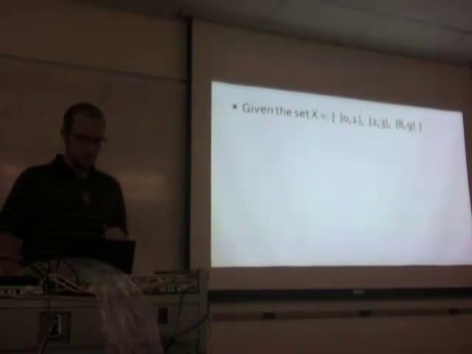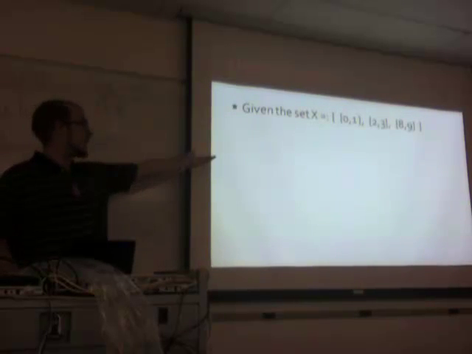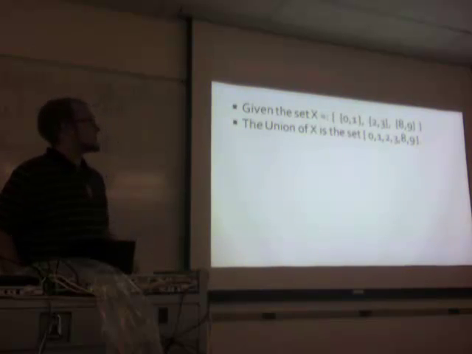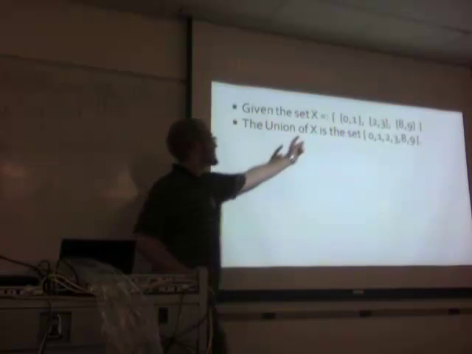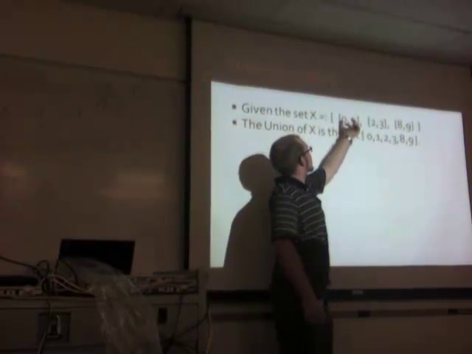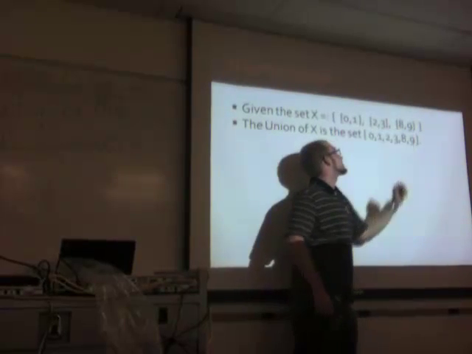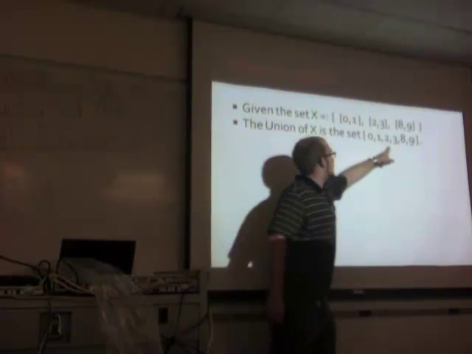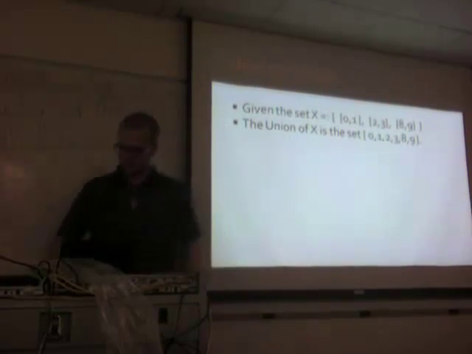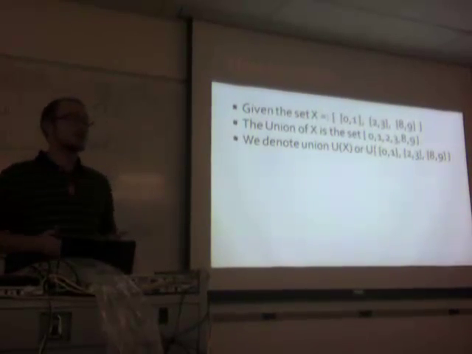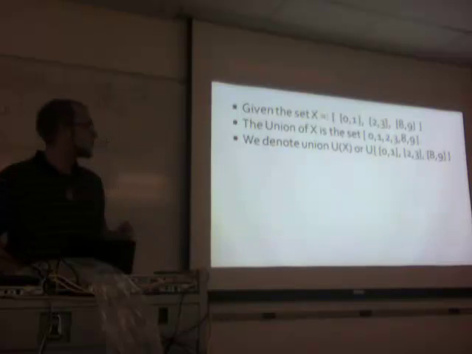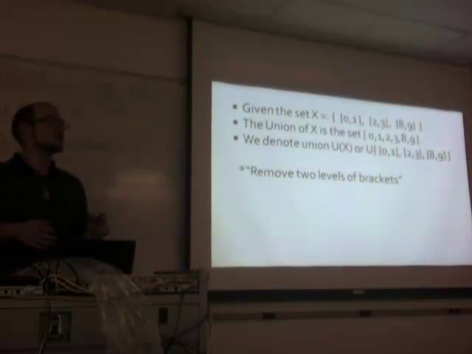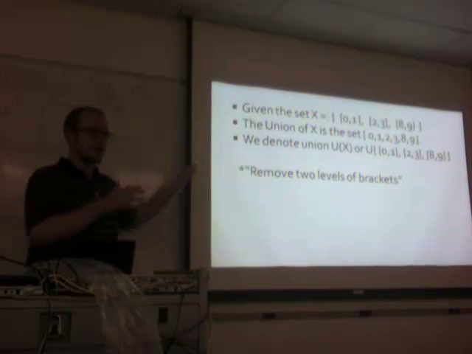Let me continue on this further for an example. So if this is my set X, believing in the union axiom assures me that the union of this set exists. And the union of this set is all the elements that are elements of X. This is an element of X. This is an element of X. This is an element of X. So these are the elements of X. So the union of X is the set of these guys. We denote this set by U of X, or union of that whole bit there. So you can think of union as removing two levels of brackets from this notation.